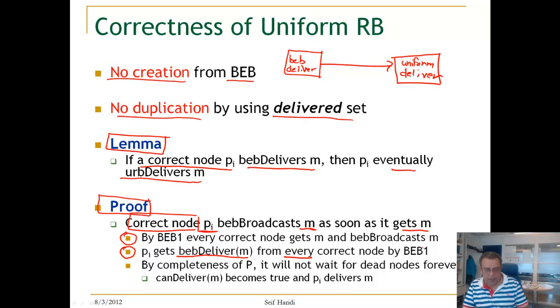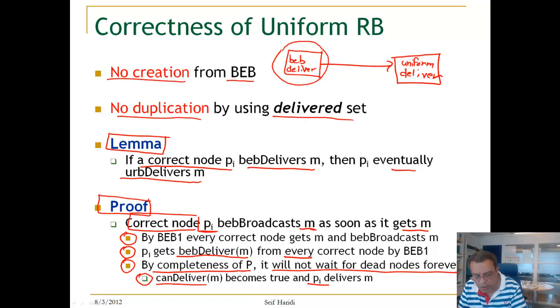Now, eventually, can deliver will become true. This is by the completeness of the failure detector P. P will eventually detect all failed processes, so it will not wait for a failed process forever. And so in this case, can deliver will become true and Pi will uniformly deliver. So now we have proved that if a correct process BEB delivers a message, the correct process will uniformly deliver the message. Good, and you have to remember this.